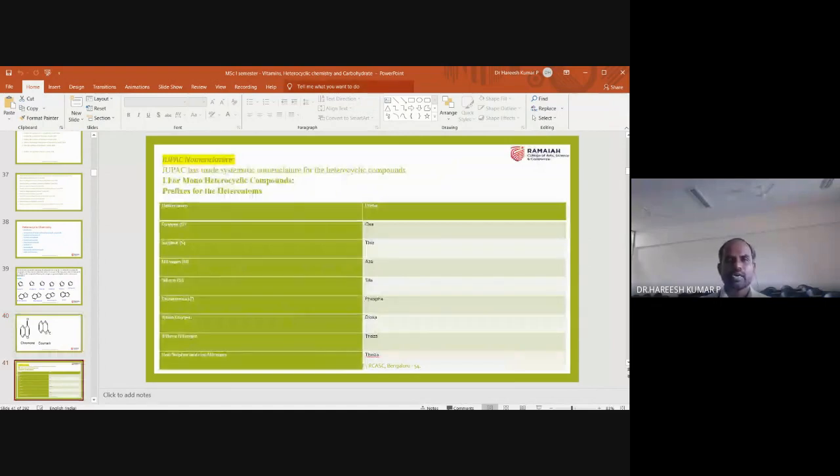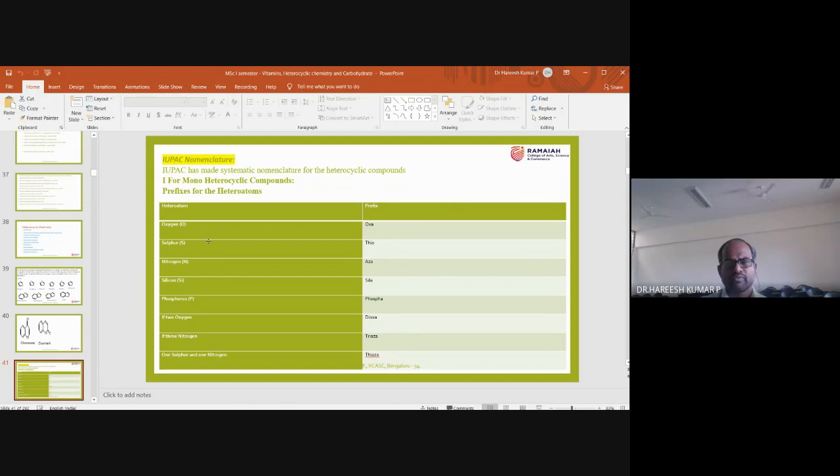So look here. You are aware of the prefix and the suffix. Suffix means at the end, prefix means before the name. If it is an oxygen containing compound, the prefix is oxa.